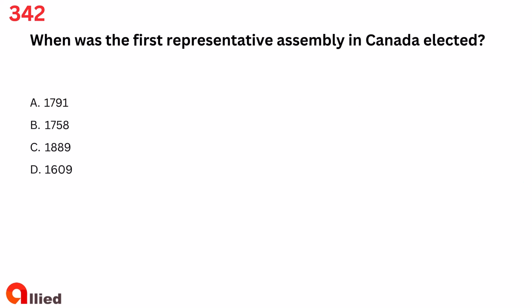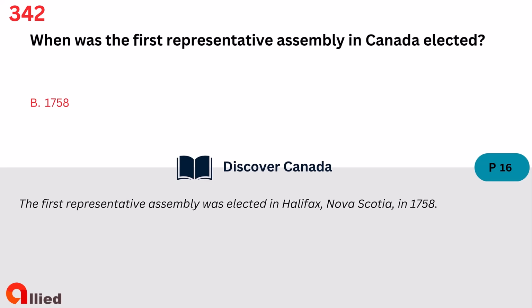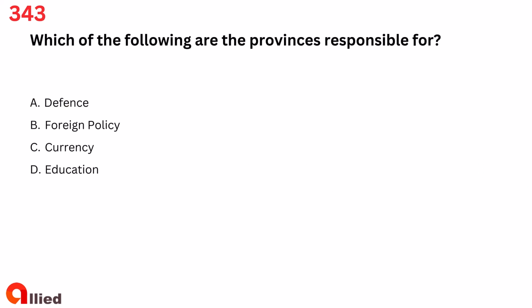Question 342. When was the first representative assembly in Canada elected? A. 1791, B. 1758, C. 1889, D. 1609. The answer is B. 1758.